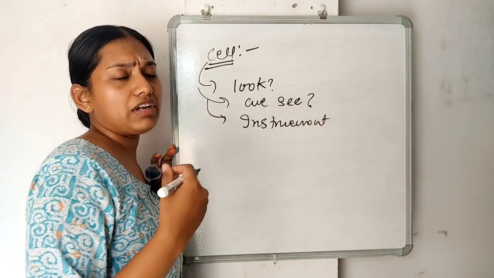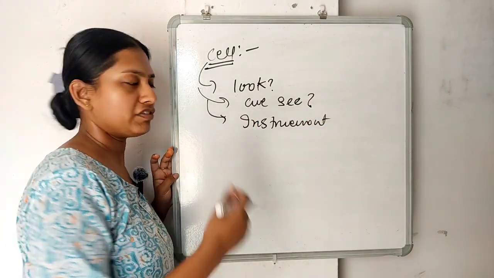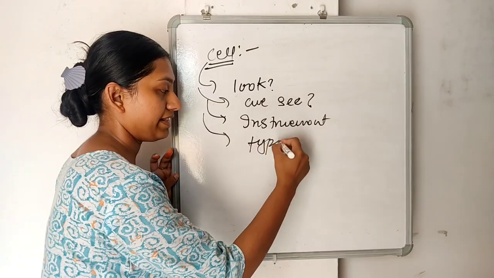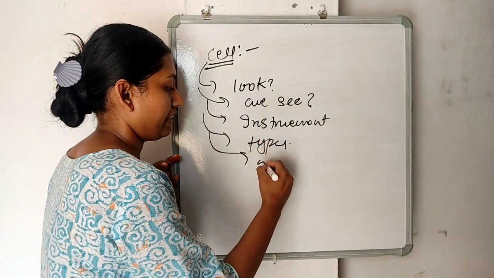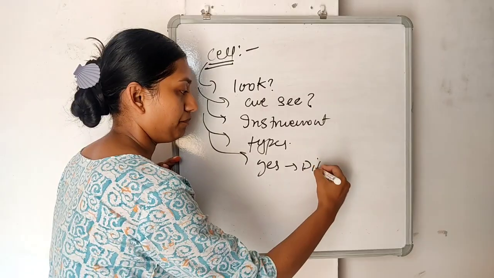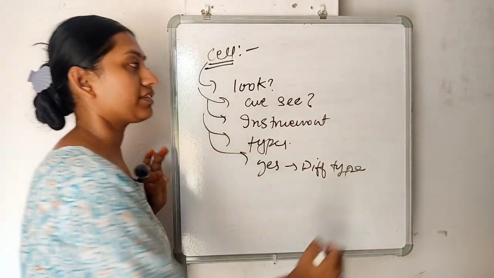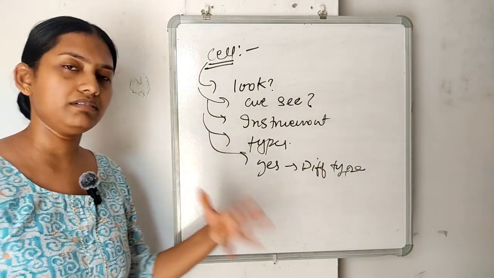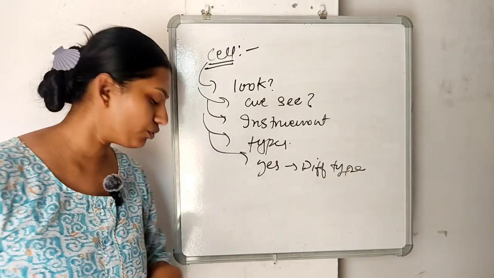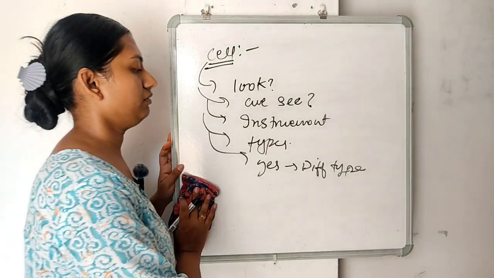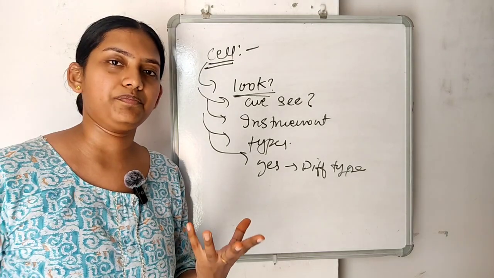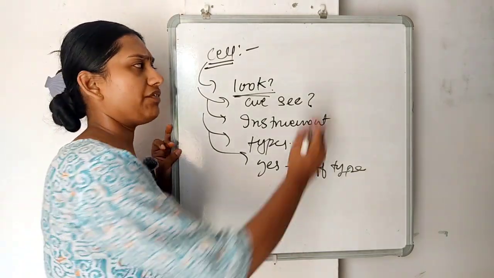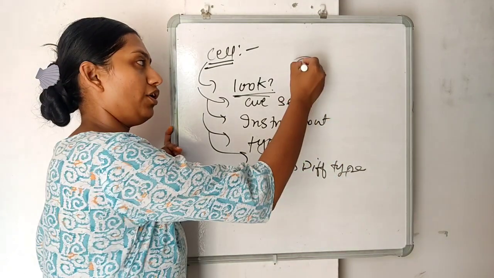As I've told already, cells are of different types. So how many types of cells do plants and we have? Different types, yes. So we need to discuss all these points also. After that we will be extending to a more advanced level. So don't worry. First of all, we'll discuss the looks. How does a cell look like? Basically, for a very convenient way, we used to draw a circle and draw a nucleus in it.